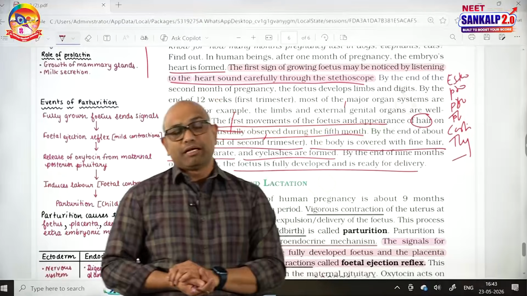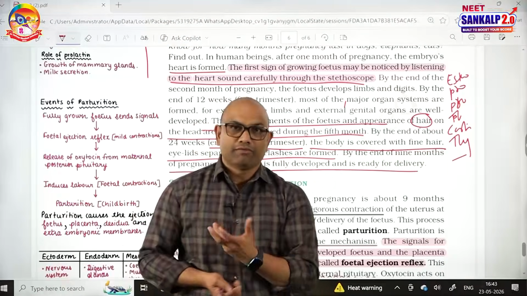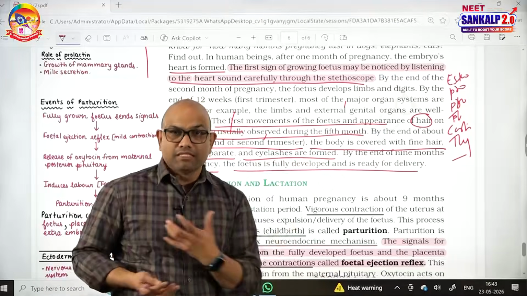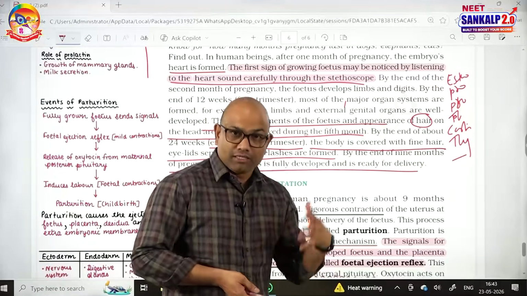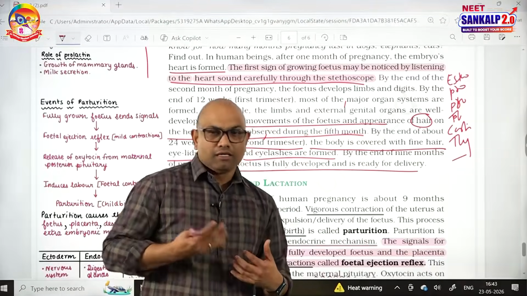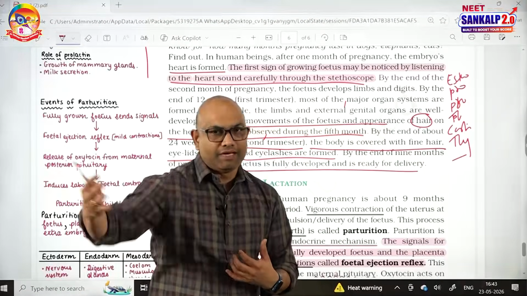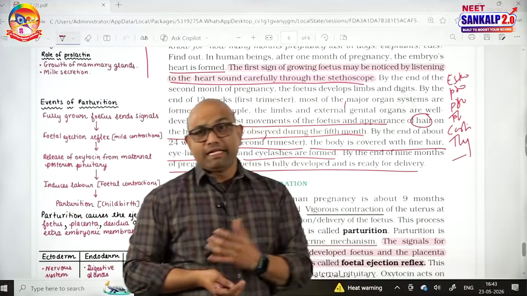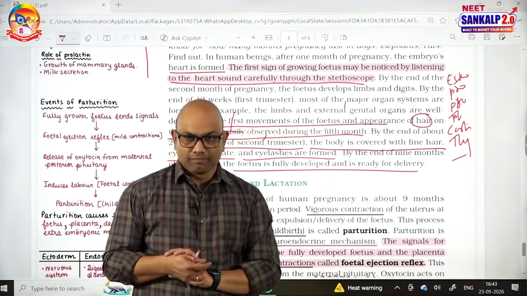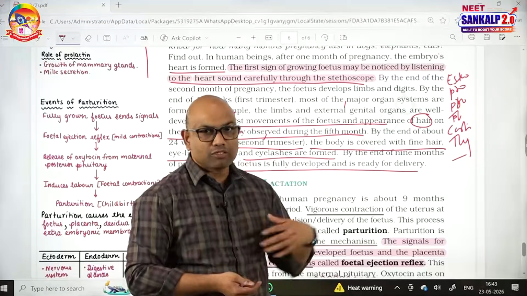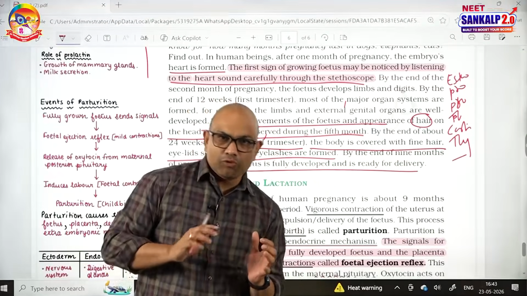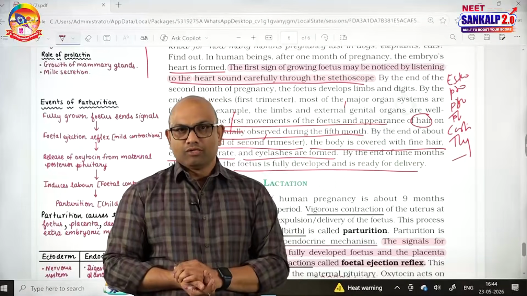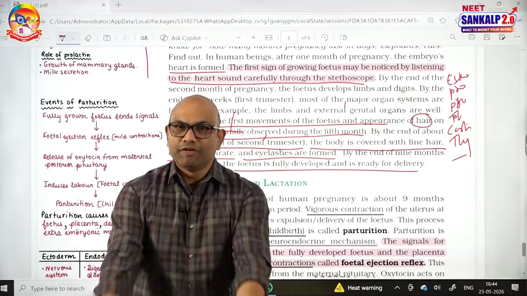Cortisol increases the blood glucose levels and maintains the availability of glucose, and also cortisol is required for the maturation of lungs in the fetus, and also prepares the mother for the delivery by the end of the pregnancy. Thyroxine maintains the metabolic changes in the mother. Overall, these 5 hormones increase manifold to maintain the metabolic changes in the mother, to support the pregnancy, to support the fetal growth.